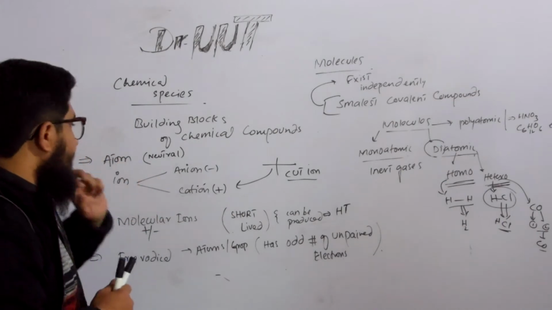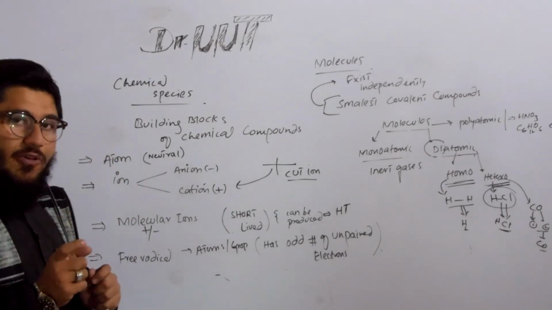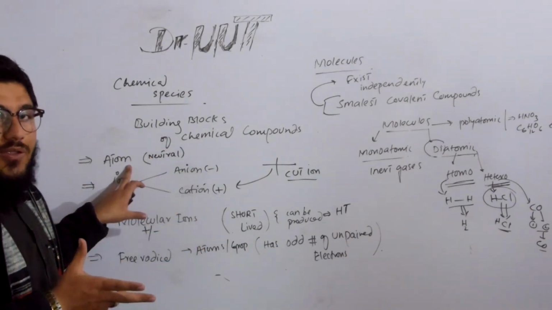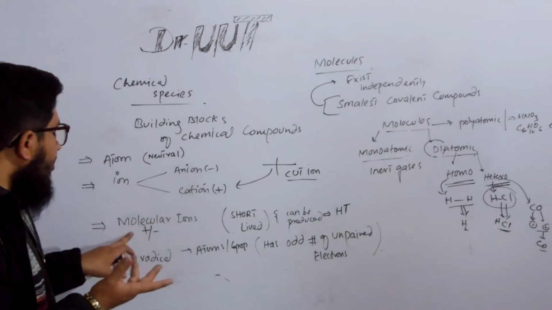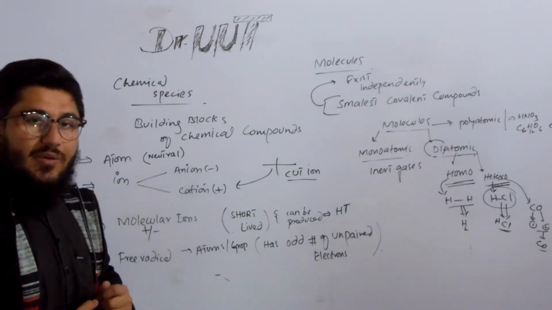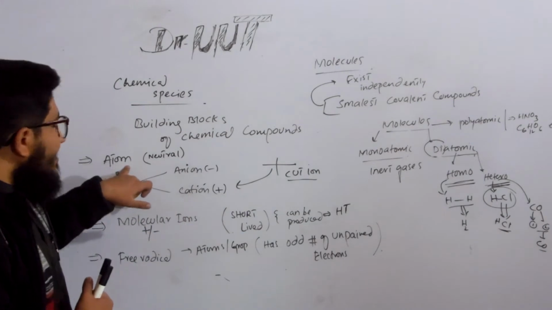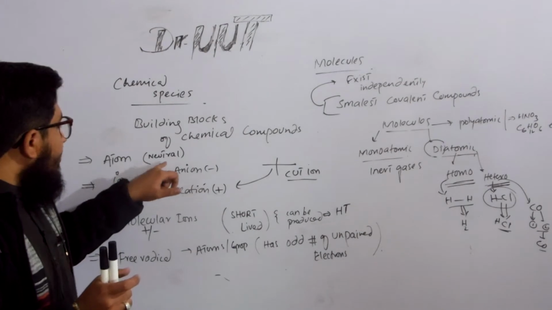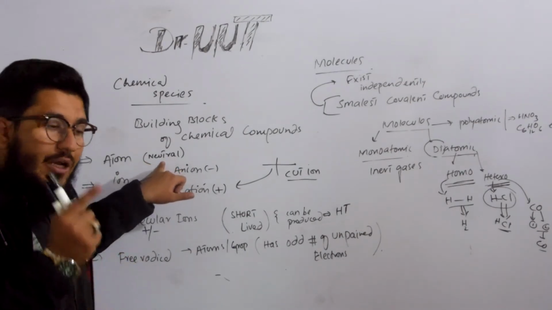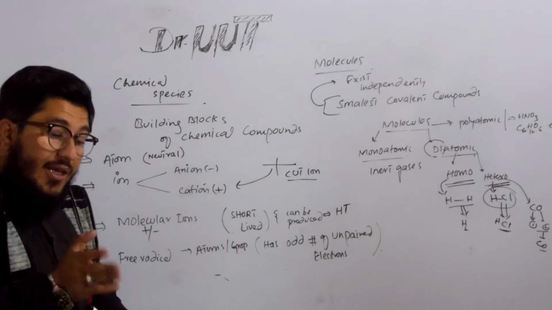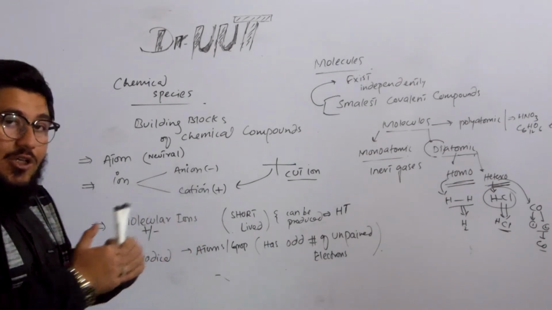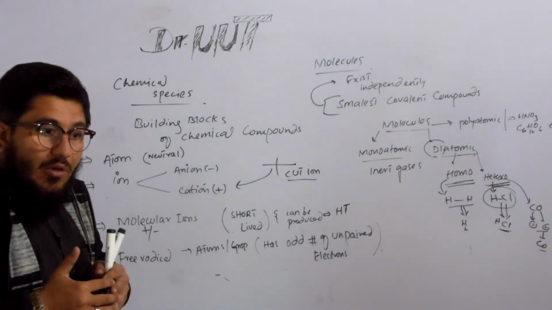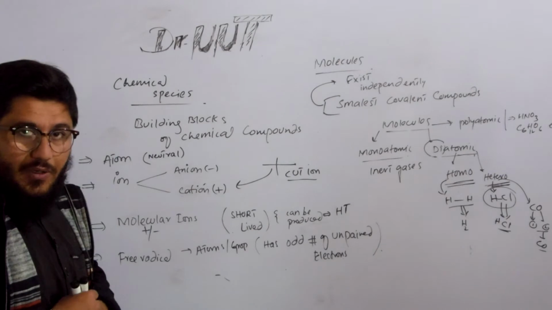One, atom. The smallest particle of an element is known as an atom. When atoms combine together, they make the element. Then we have ions, molecular ions, free radicals and molecules, etc. So what is an atom? It is the smallest particle of an element which has no charge. Atoms are neutral. If any atom gains an electron, a charge will appear. And if an atom loses an electron, a charge will appear.